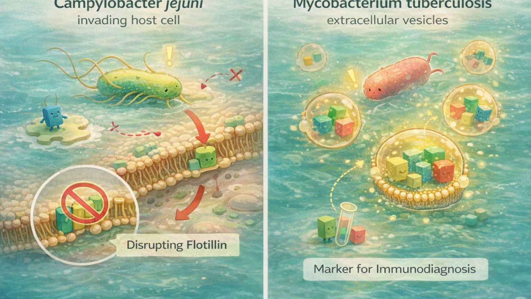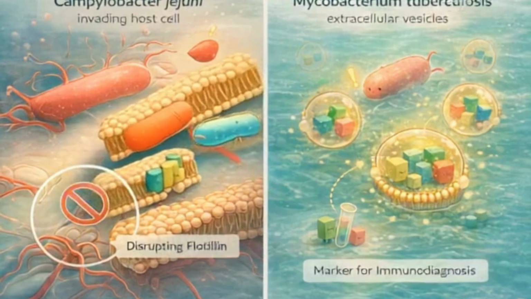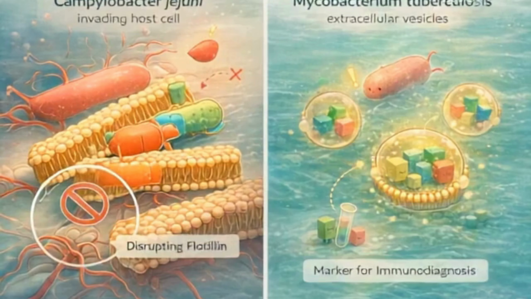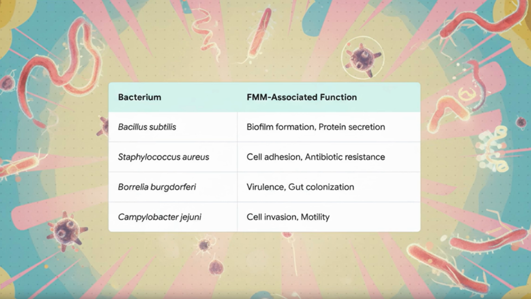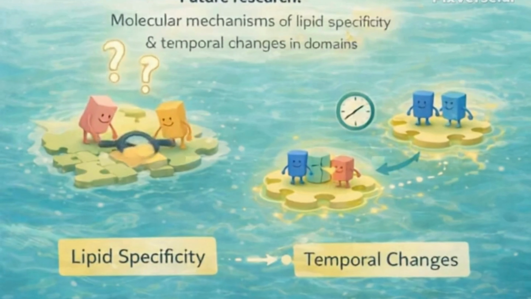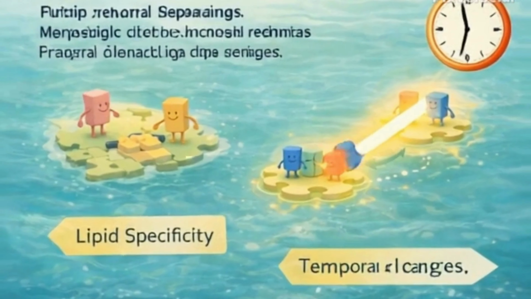In pathogens like Campylobacter jejuni, disrupting flotillin impairs the ability to invade host cells. In Mycobacterium tuberculosis, FMM proteins are concentrated in extracellular vesicles, offering a new marker for immunodiagnosis. Future research must now focus on the precise molecular mechanism of lipid specificity and how these domains change over time.